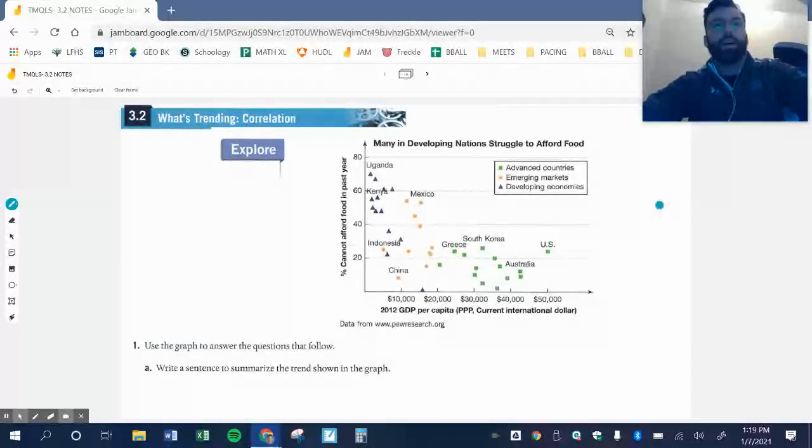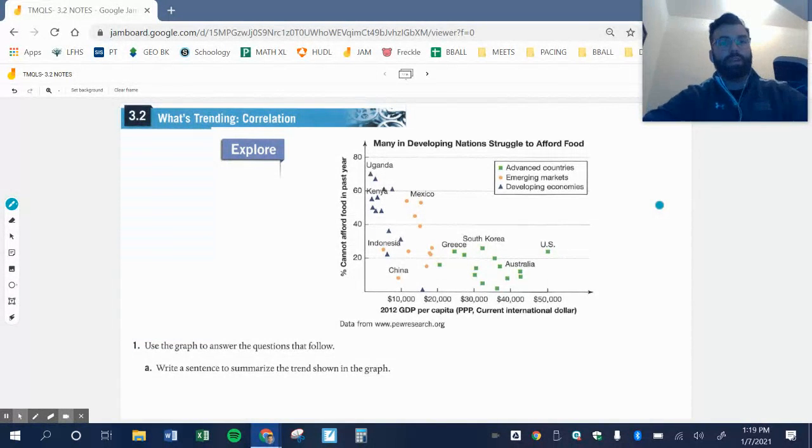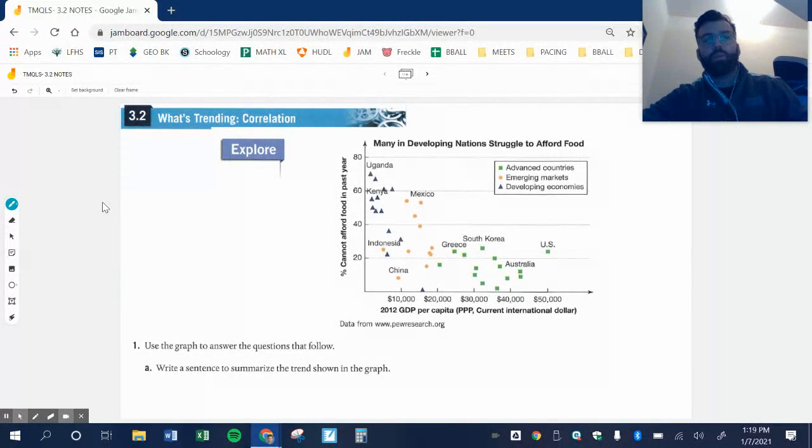Let's talk about it. We're looking at the Explorer on 3.2. This particular section, 3.2, is all about correlation. We did a little introduction to correlation back first semester when we did that tongue twister lab. Now we're going to revisit it and go a little bit more in depth with it. Let's see how it goes.